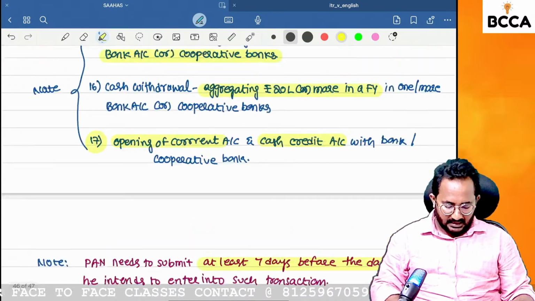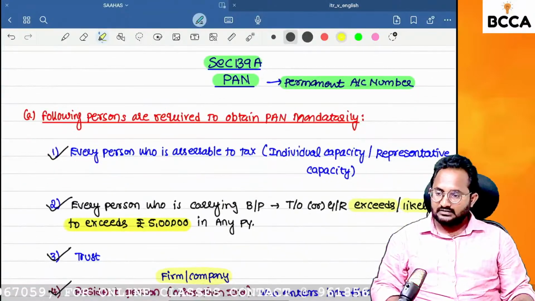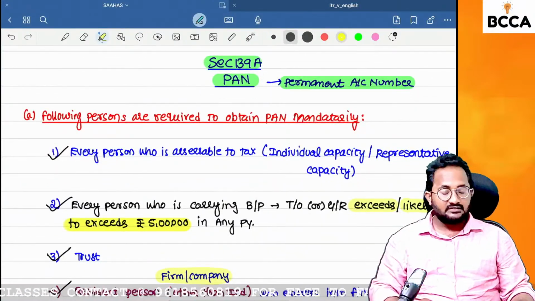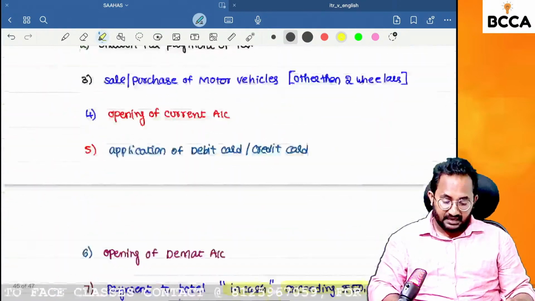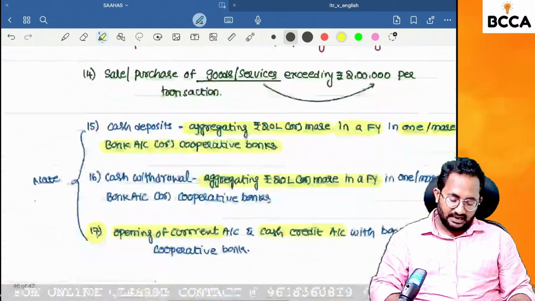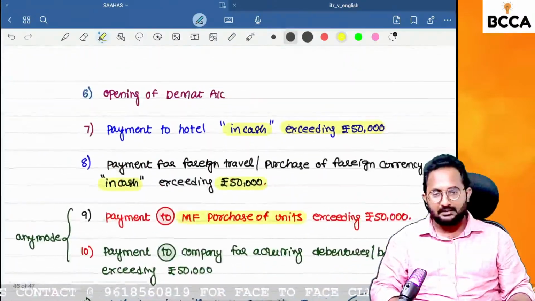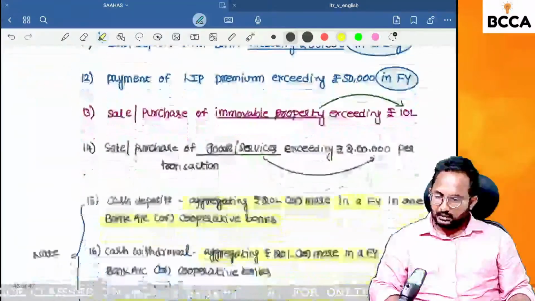All of you, please give me clarity about 139A, that is the PAN number. First concept is in which circumstances we have to apply for the PAN and obtain the PAN mandatorily. Second, we have to know about the coding of the PAN number. Definitely we will get an MCQ from this coding of PAN number. If it is okay, then we will start the new concept.